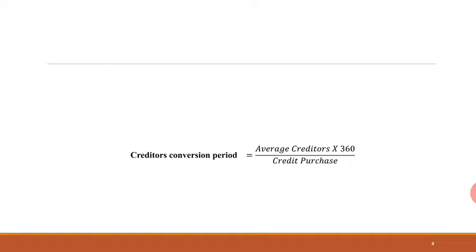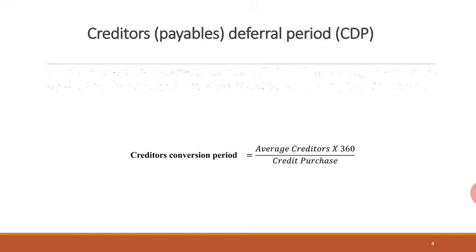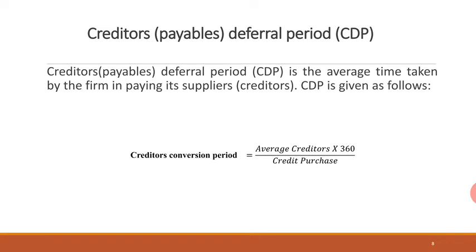Let's move on to the next element, which is creditors turnover period, or creditors deferral period, or creditors conversion period, you can say. Creditors or payables deferral period is the average time taken by the firm in paying its suppliers. Creditors conversion period is equal to average creditors into 360 divided by credit purchase.